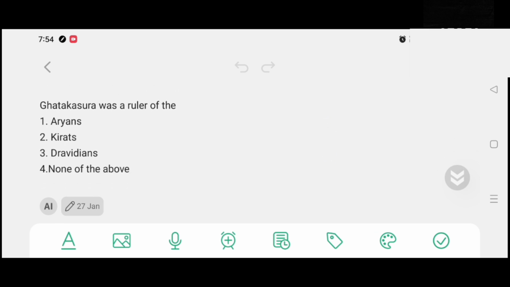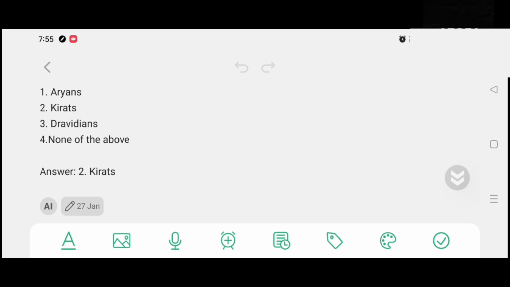Ghatakasura was a ruler of the option number 1, Aryans. Option number 2, Kairets. Option number 3, Dravidians. Option number 4, none of the above. And the correct answer is option number 2, Kairets.